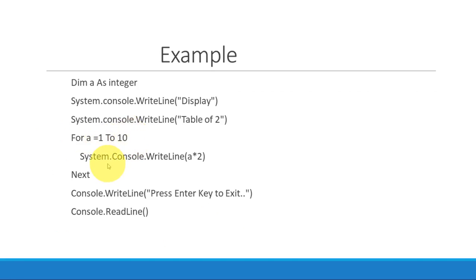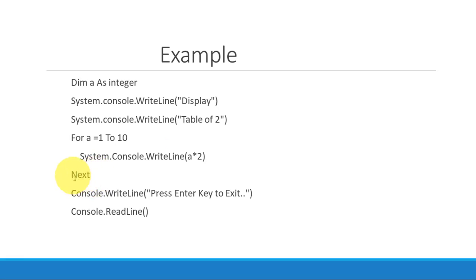1 to 10 times. Console.WriteLine: this is how we write the object method. This is object method WriteLine, a into 2. Now what is the value of a? Initially a will start with 1. This will write 1 into 2. 1 two's are 2, so it will print 2 here.